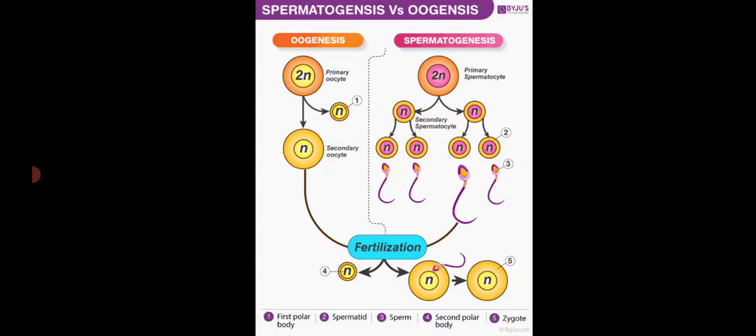The male gametes are the sperms and the female gametes are the ova. The process of formation of sperms is called spermatogenesis, and the process of formation of ova is called oogenesis. So this is the first event.